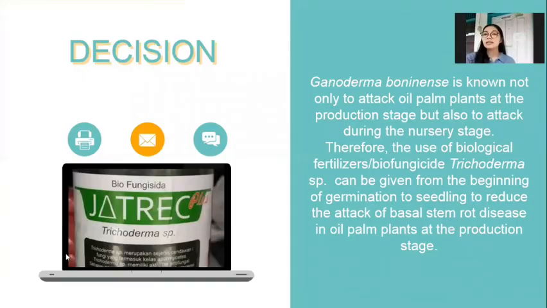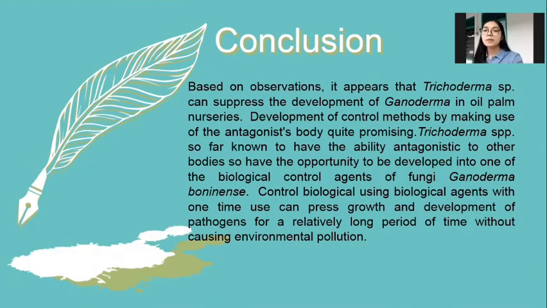Ganoderma boninense is known not only to attack oil palm plants at the production stage, but also during the nursery stage. Therefore, the biological fertilizer or biofungicide Trichoderma sp can be given from the beginning of germination to seedling to reduce the attack of basal stem root disease in oil palm plants at the production stage.